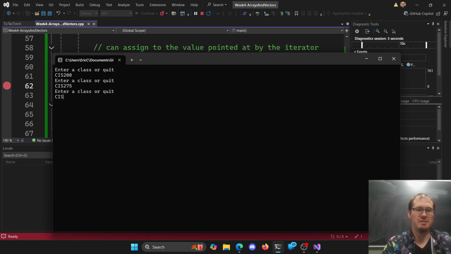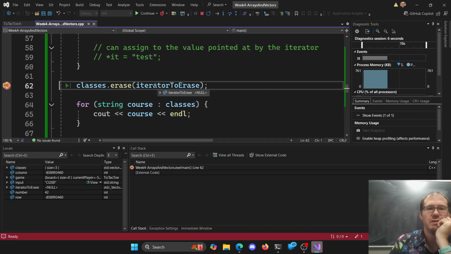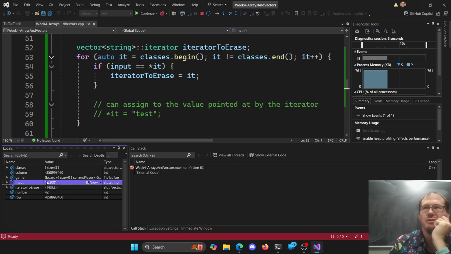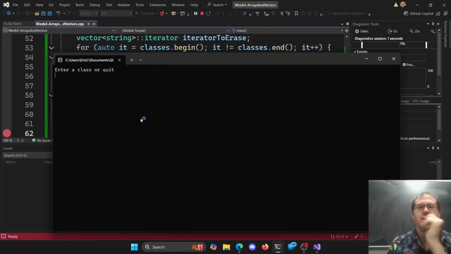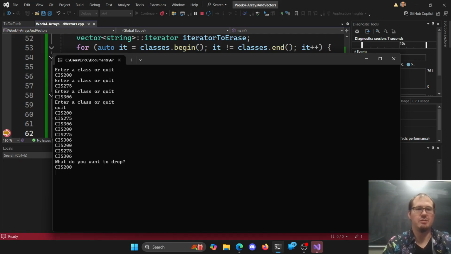CIS 275, CIS 306, quit, CIS 200. All right, so we got our iterator too. Oh, now it's null though. How did I type it wrong? I did a CI 200. You guys, I need more coffee. CIS 275, CIS 306, quit, CIS 200. There we go.